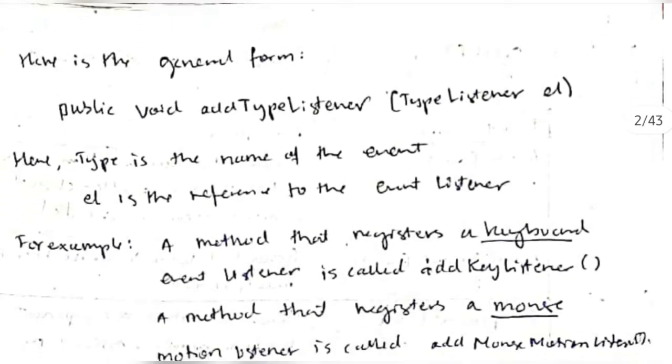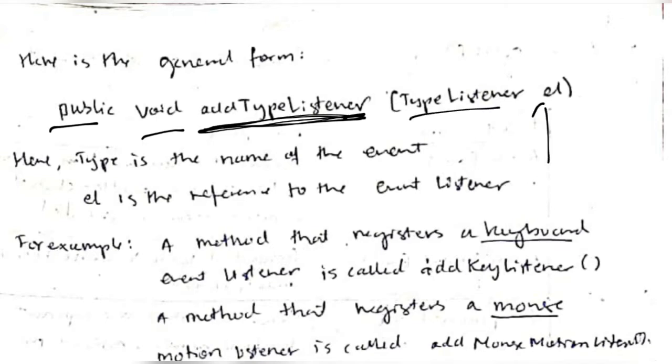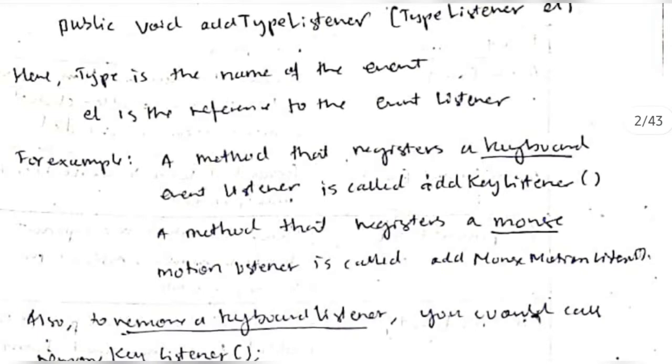So what's the syntax of a listener? The listener will have the syntax as follows: public void add<Type>Listener, where Type is the type of listener you are adding, for a button, keyboard, screen, mouse and so on. And a Type listener object will be created. So for example, a method that registers a keyboard event listener is called addKeyListener.